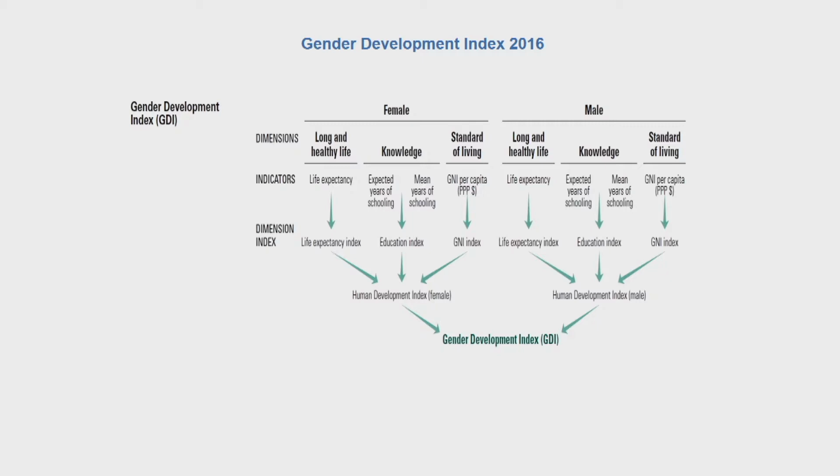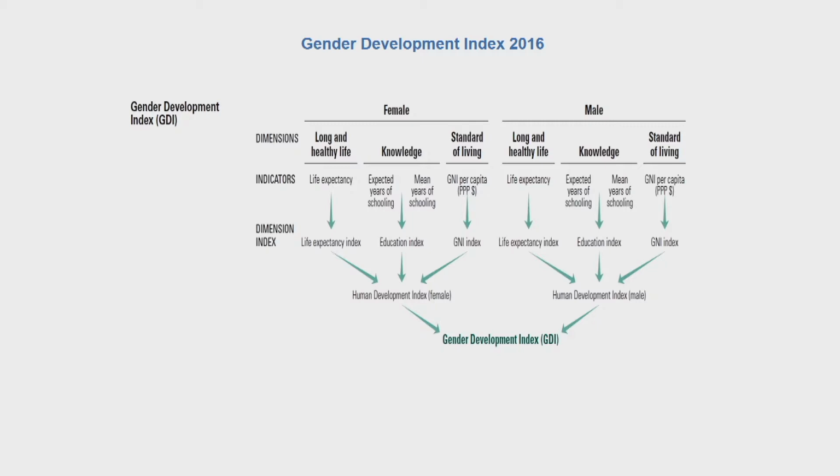So, if you look at the dimensions here, the dimensions are the same: long and healthy life, which is equivalent to longevity or the duration that women and men live; knowledge, the education dimension; and income, or the standard of living dimension. Similarly, the same dimensions for men. Indicators: the indicator for long and healthy life being life expectancy; for knowledge, expected years of schooling and mean years of schooling; and for standard of living, the GNI per capita in purchasing power dollars.